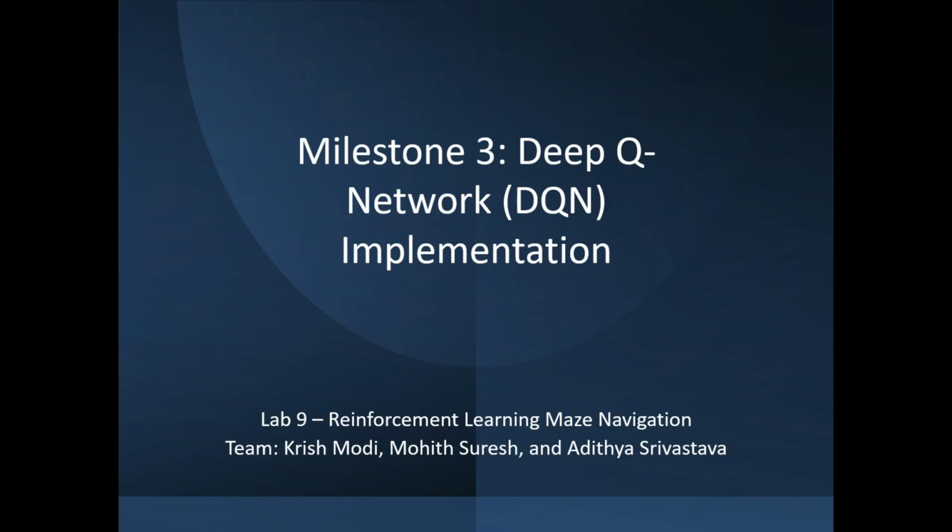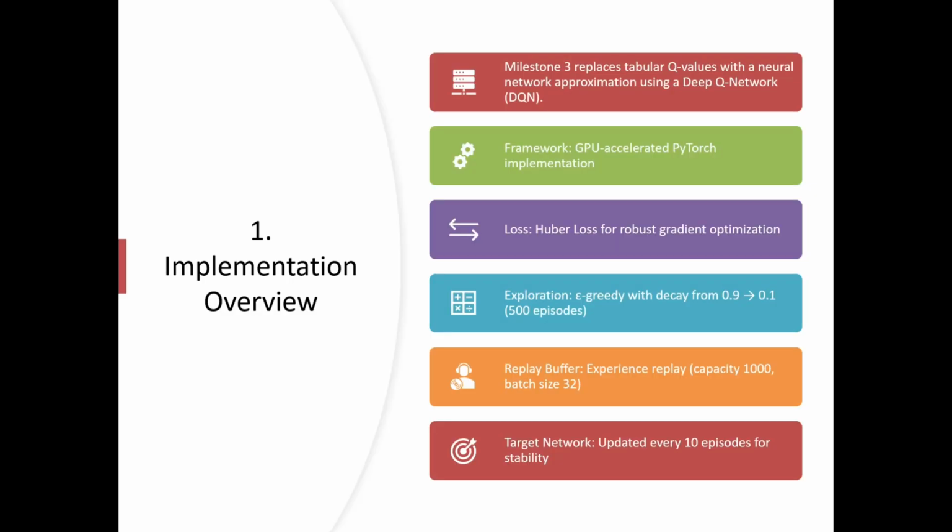So, hello everyone, I'm Aditya Srivastav and I'm here to present Milestone 3 of our Lab 9 Deep Q Networks implementation. So, the implementation overview is that milestone 3 replaces the tabular Q values with a neural network approximation using a deep Q network, which is a DQN. We used PyTorch, a GPU accelerated machine learning framework. The loss incorporated was Huber loss for robust gradient optimization.